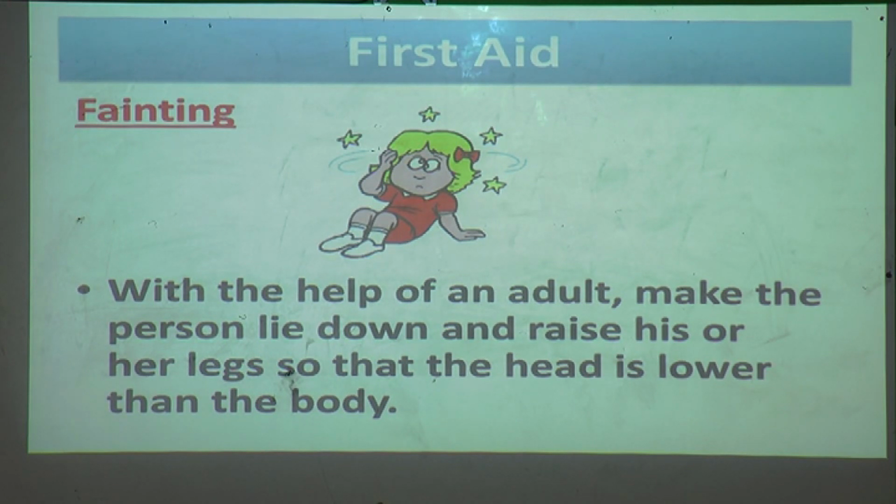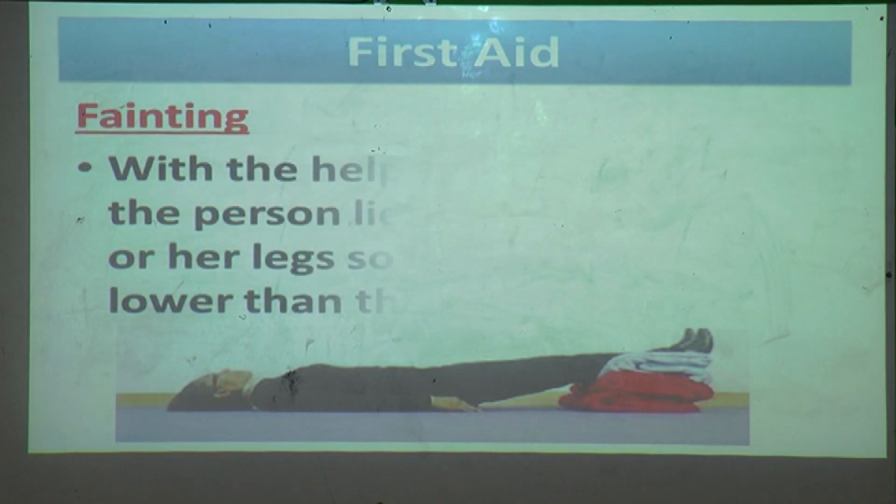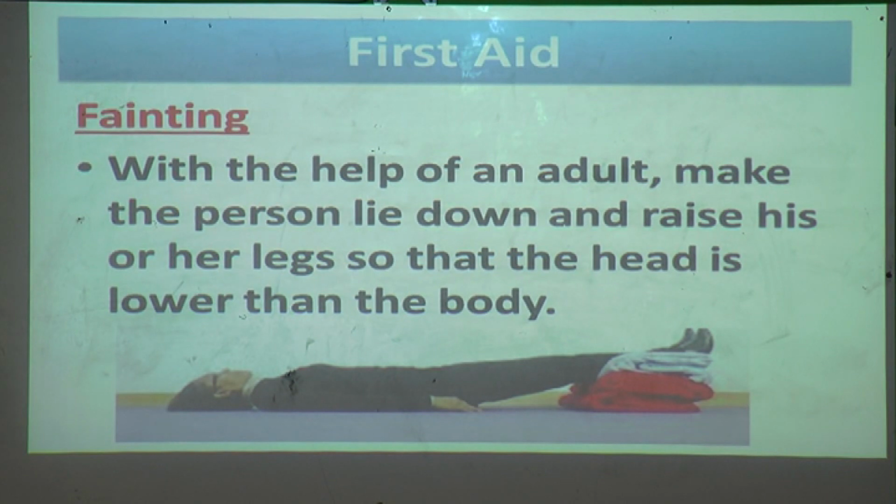If somebody is feeling faint, they may fall down. So at that time, with the help of an adult, you have to make the person lie down and raise his or her legs so that the head is lower than the body. How can you do it like this? I will show you a picture. You can put something below his legs. You can see in the picture.